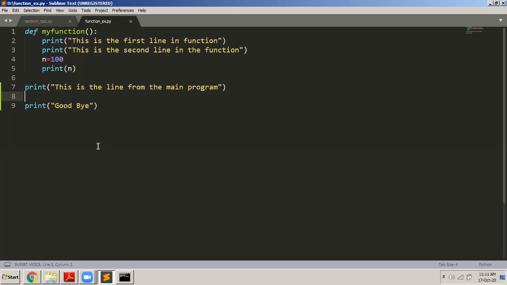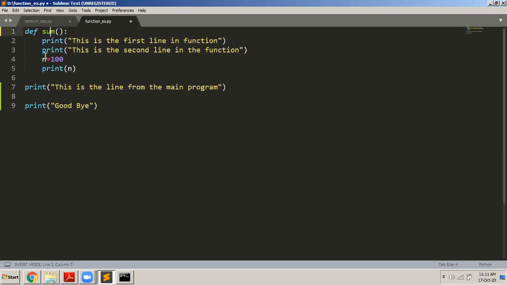For example, let us say I want to write a function. Now, this was a simple function where it was only displaying some values. Whenever somebody called that function, what was this function doing? It was only displaying values. This is the first line of the function. This is the second line of the function. Then it was declaring a variable called yan, and then displaying the value of yan. It was not doing something useful. This was only displaying values.